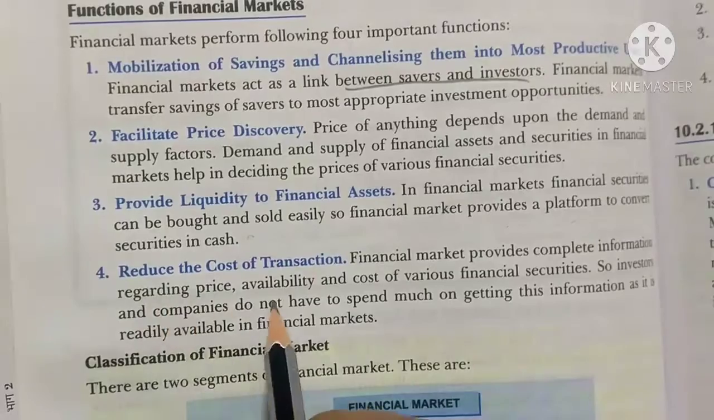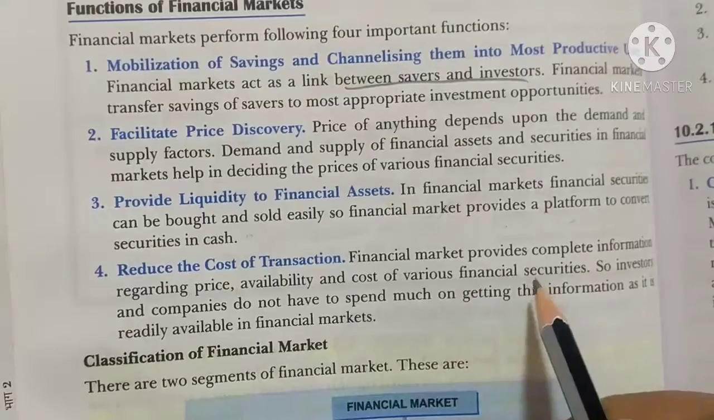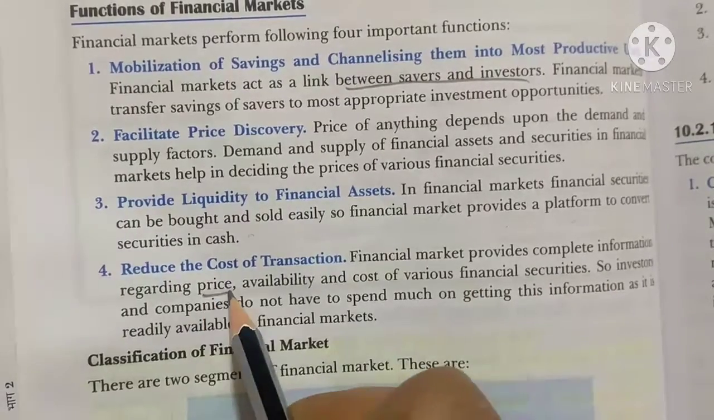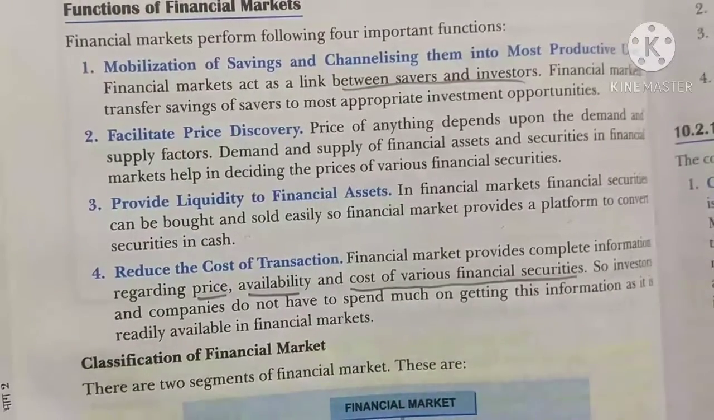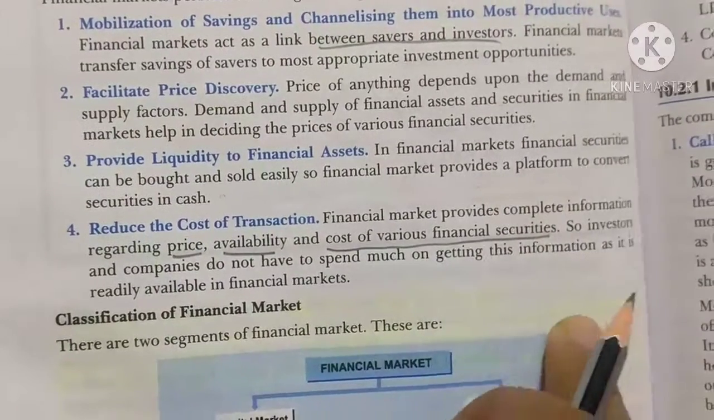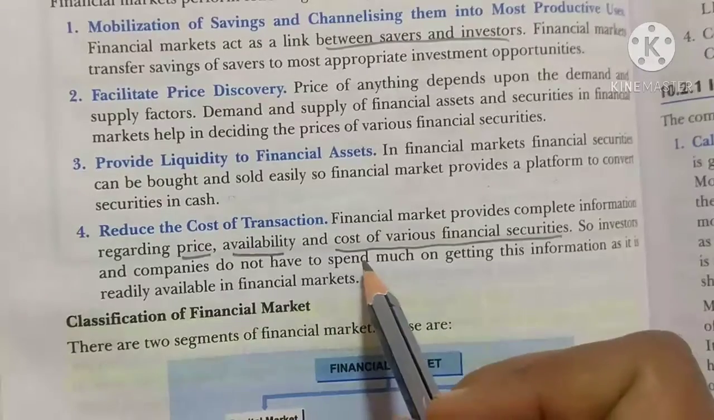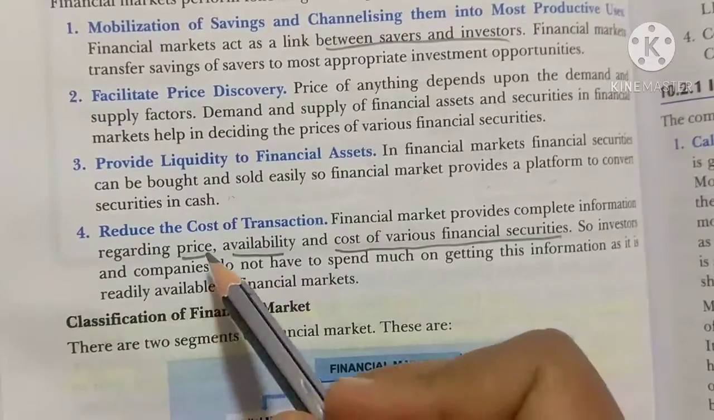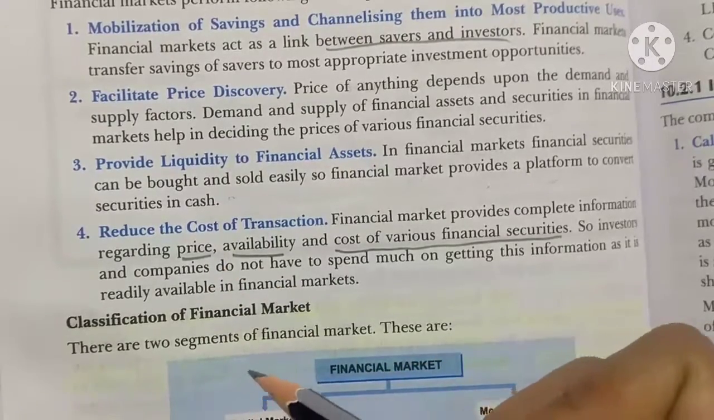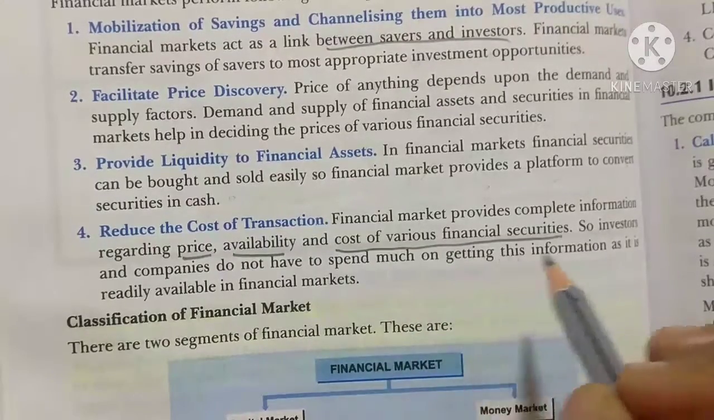Then comes reduce the cost of transaction. How do they reduce the cost of transaction? Financial markets provide complete information regarding the price, availability, and cost of various financial securities. Without proper knowledge of the market, you can't invest in the financial market. So if you are entering the financial market, it provides you complete information regarding what prices are going on for the securities, what availability of shares there is, and the cost of various financial securities. Everything you will be aware of.